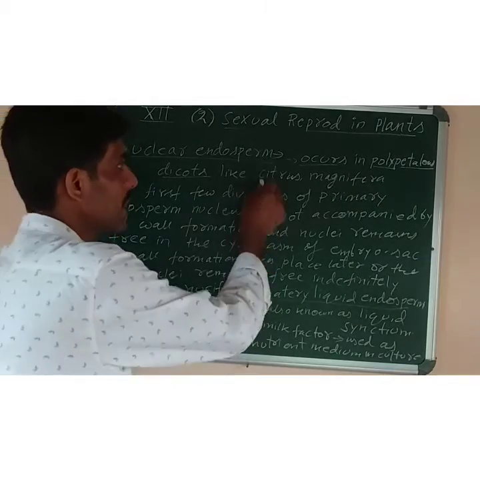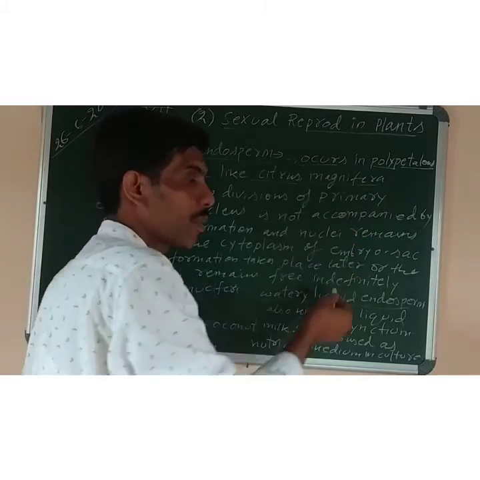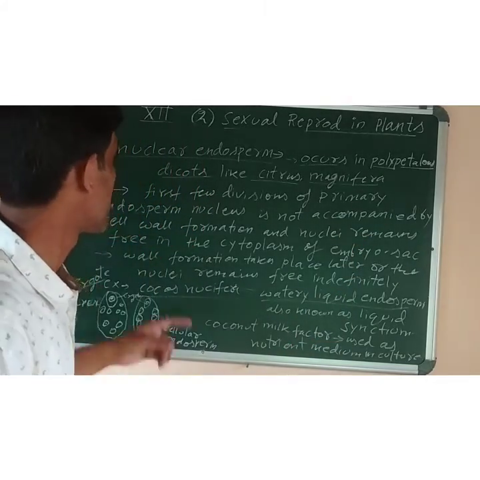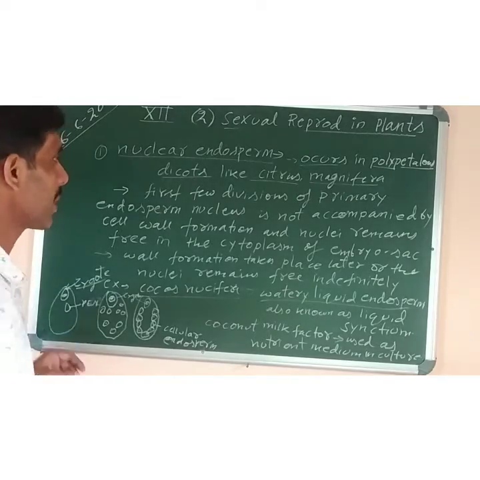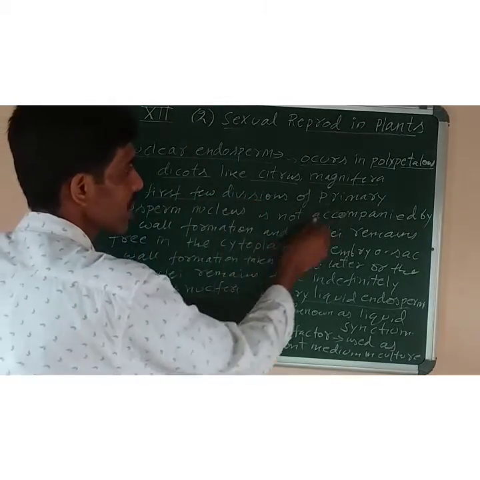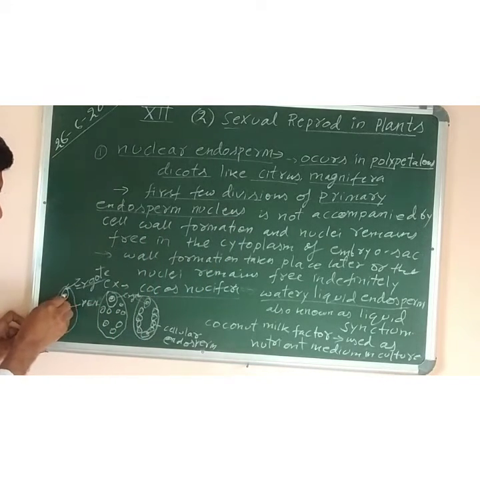Examples are citrus fruits like orange, and Mangifera, the common name of which is mango. The second point is that in such type of endosperm development, the first few divisions of the primary endosperm nucleus... I have shown here, this one is the zygote, this one is the primary endosperm nucleus, PEN I have written. So this primary endosperm nucleus will divide.